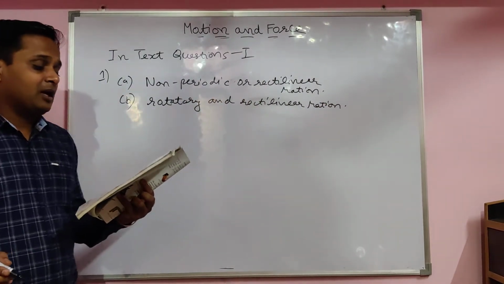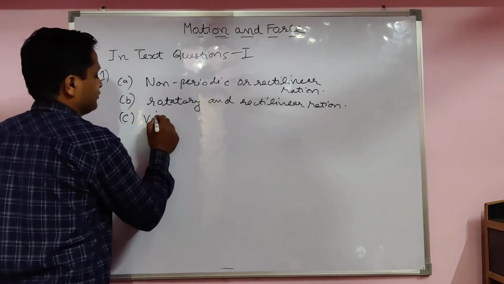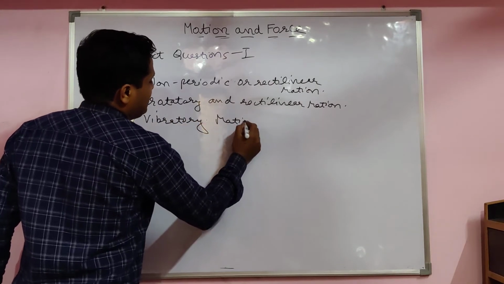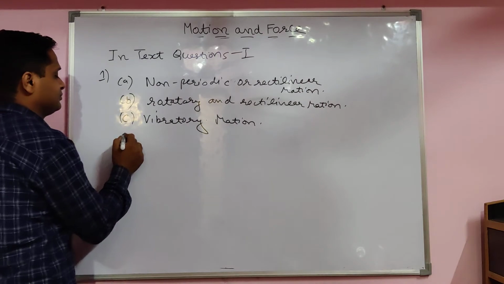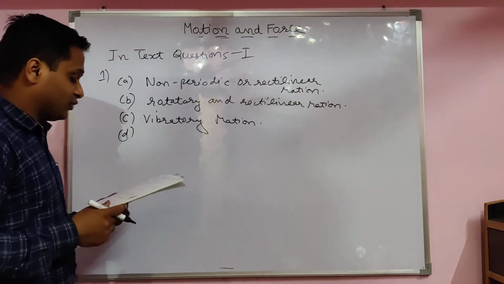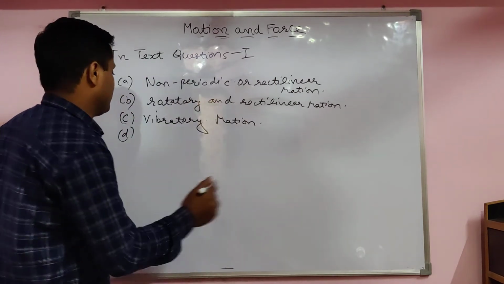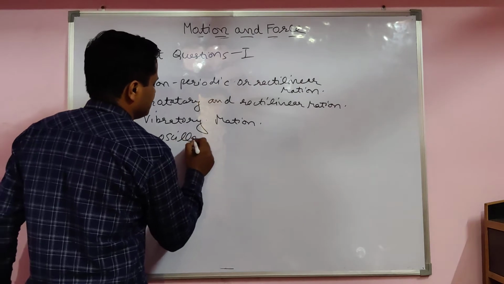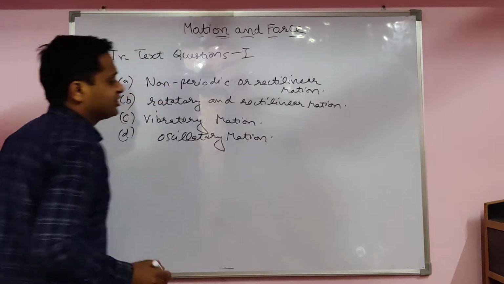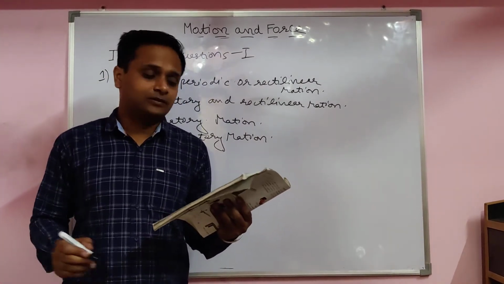Next one is there. Pluck the string of the guitar. Vibratory motion. Very nice. Very easy. Vibration is there. When you pluck the string, vibration like this. Next one. Motion of the swing. Swing, jhula. Motion of the swing is oscillatory motion.